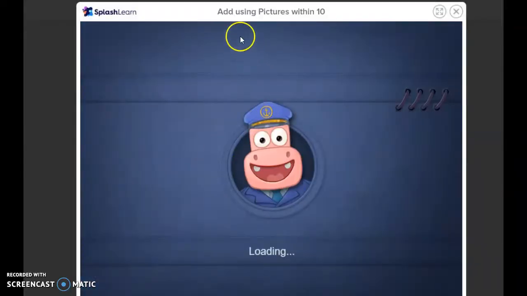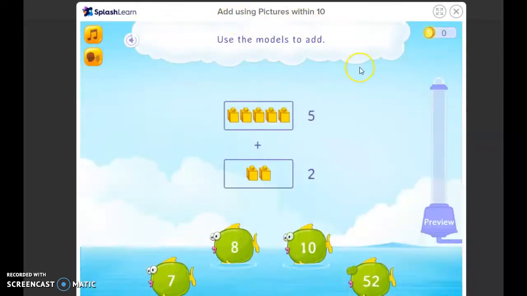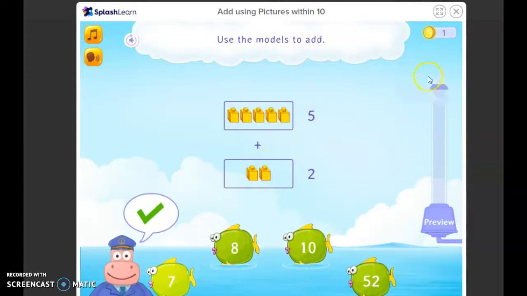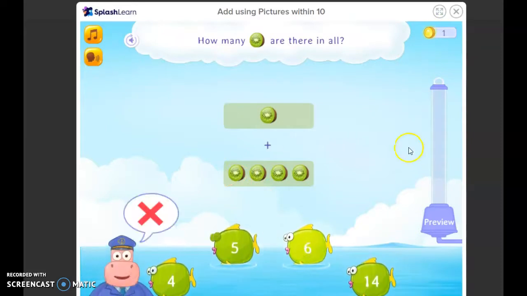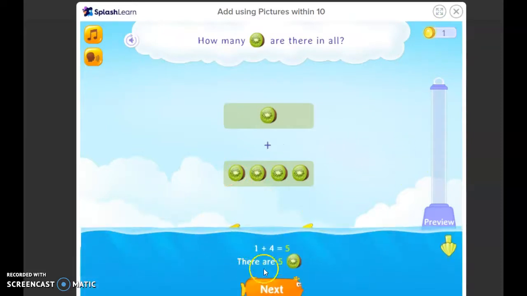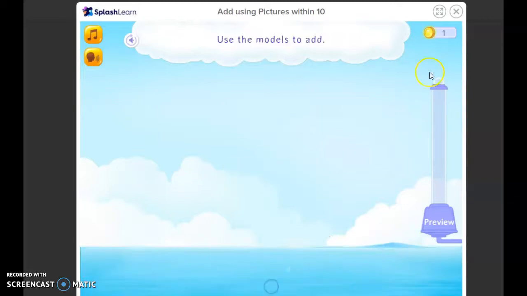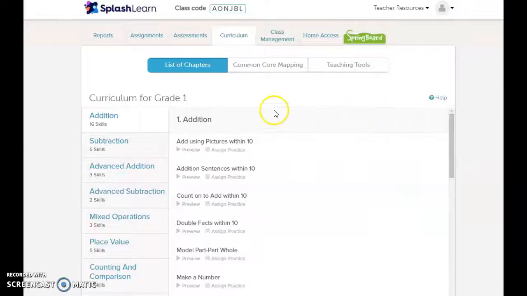So here's what the kids see when they are adding using pictures. Use the models to add 5 plus 2, 7. Every time you get an answer correct, you get a coin. And if you get an answer wrong, it shows you that it's wrong and tells you the answer. So, pretty neat.